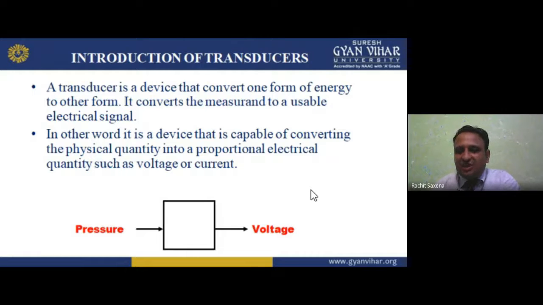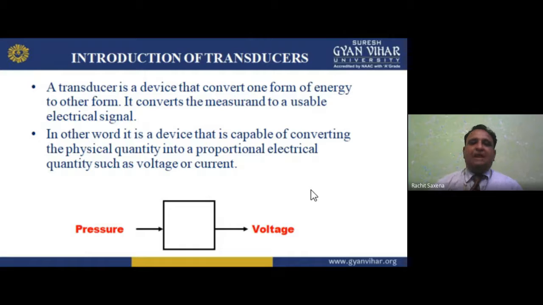The physical quantity I am talking about again may be mechanical, pressure, temperature, displacement, acoustic, chemical. Pressure is also converted into a proportional electrical quantity, such as voltage.